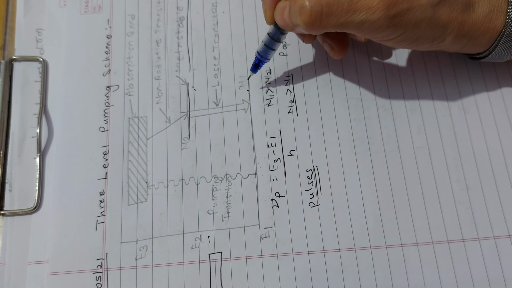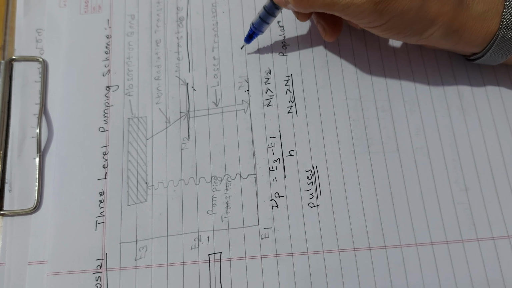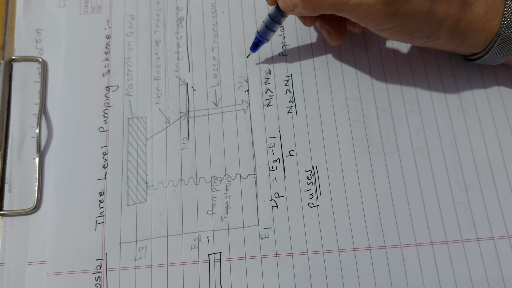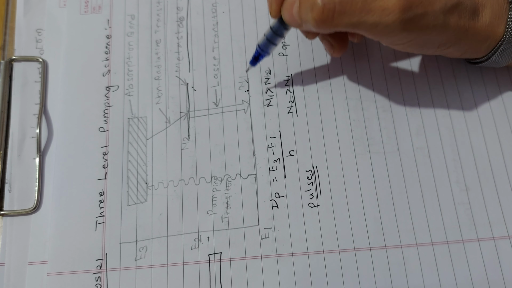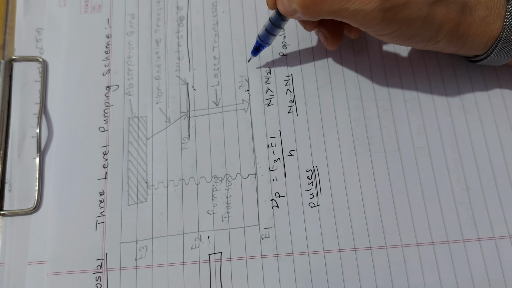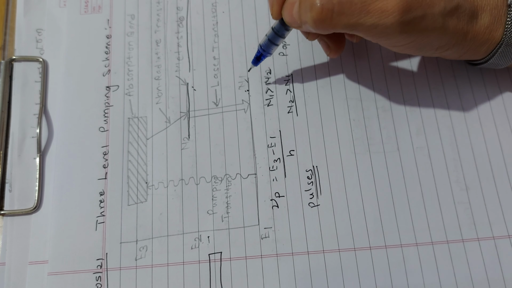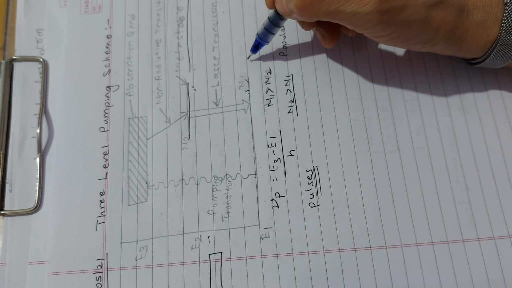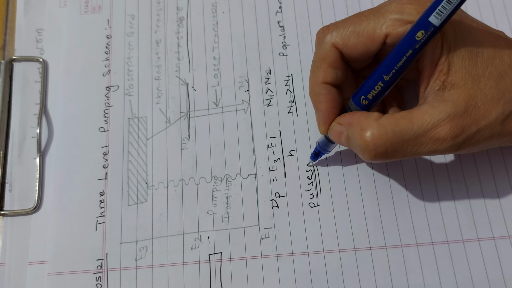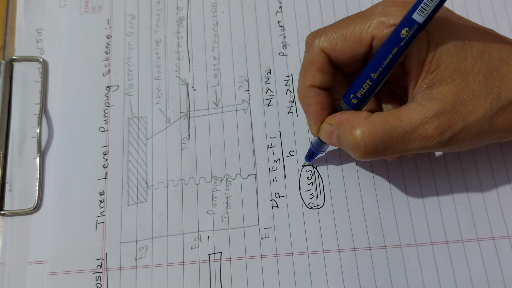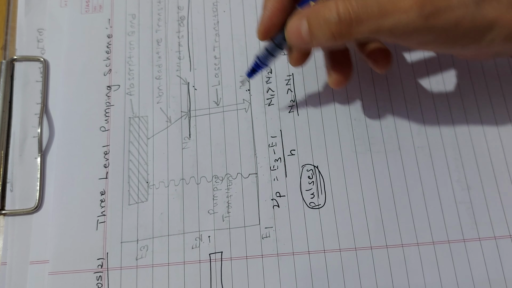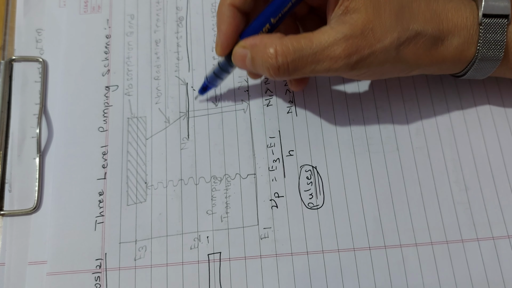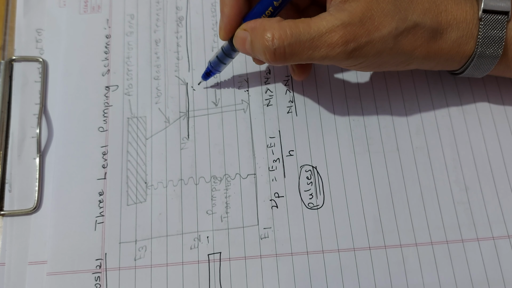So then the population inversion will stop, or it will end. To establish it again, one has to wait. That's the reason this 3-level laser operates in pulse mode. This is not continuous. So this is one of the problems, because once this metastable state starts depopulating,